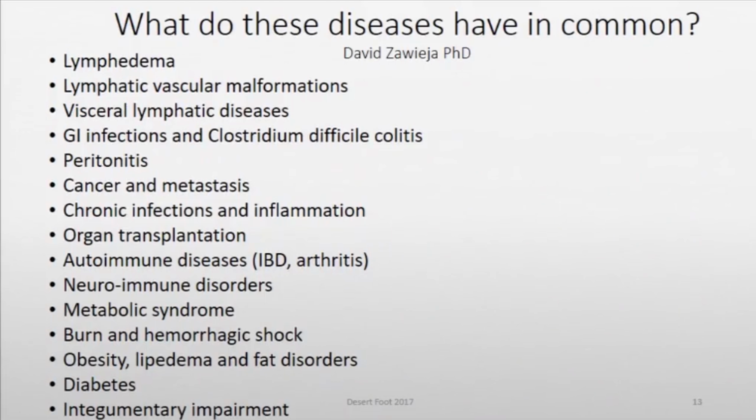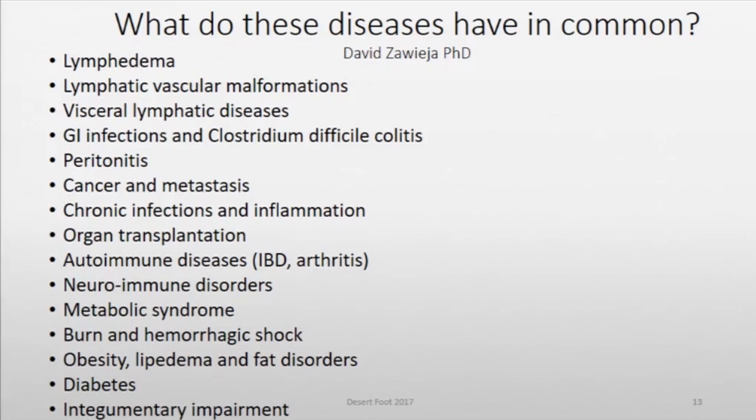But this is interesting. If you look at some of these conditions, and this is not all-inclusive, some of these are the more common ones we see today in clinical practice. Things like GI infections, and even now talking about Crohn's disease and irritable bowel syndrome. We talk about cancer and some metastases, chronic infections, inflammation, organ transplantation, autoimmune disease, neuroimmune disorders, metabolic syndromes, diabetes, talking about a burn and hemorrhagic shock, all of these different things, and a lot of the fat disorders that are